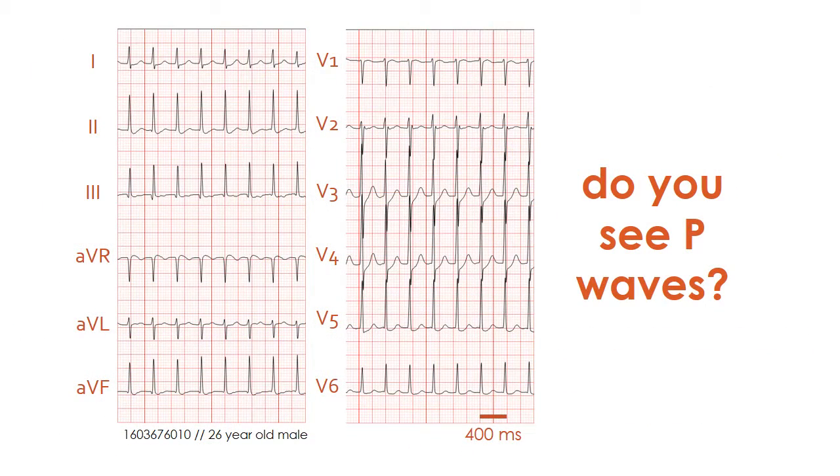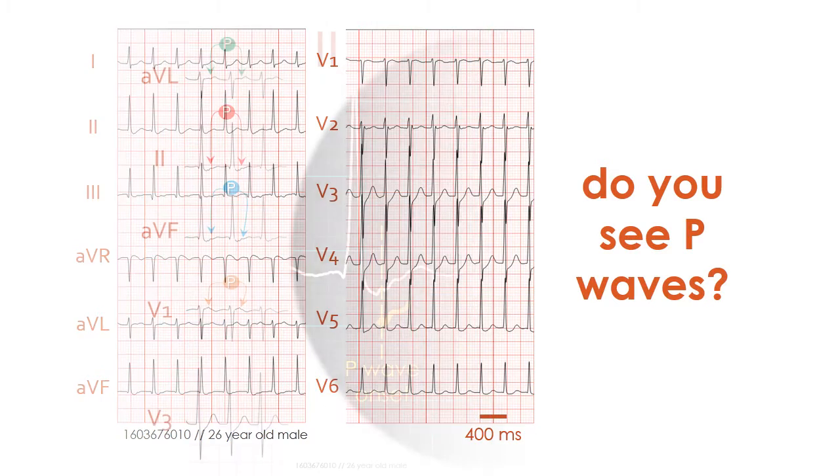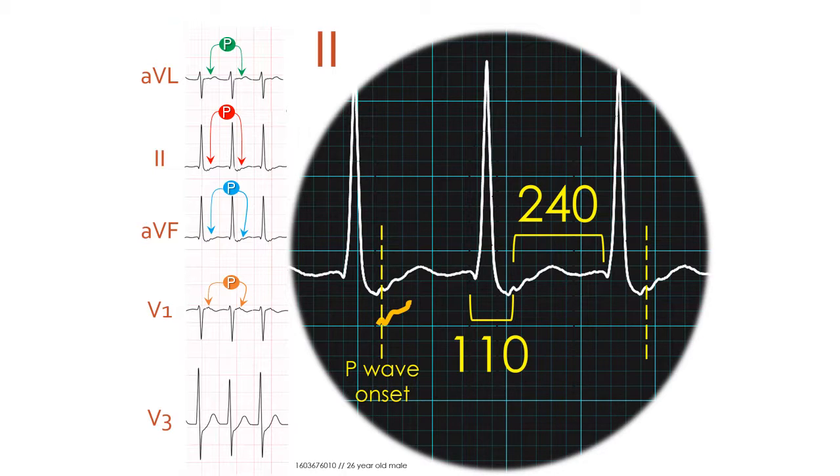Are you able to see P waves in this electrocardiogram? It is not easy, so we are going to see an enlarged view of this ECG. Here we show an enlarged view of several electrocardiographic leads during tachycardia, where you can appreciate P waves that are negative in lead aVL. You see them here. P waves that are of very low amplitude but negative in leads 2 and aVF.